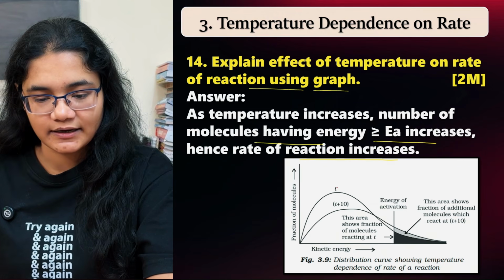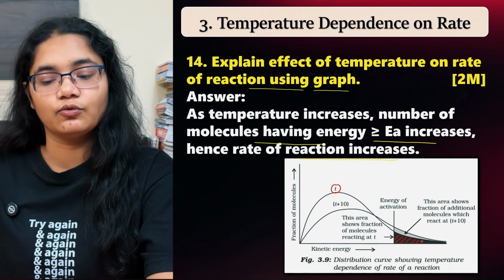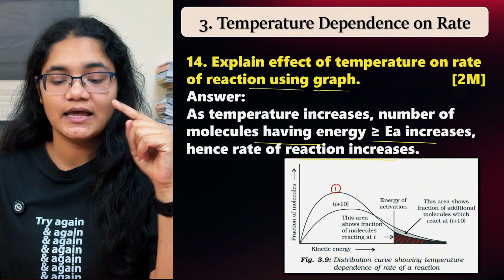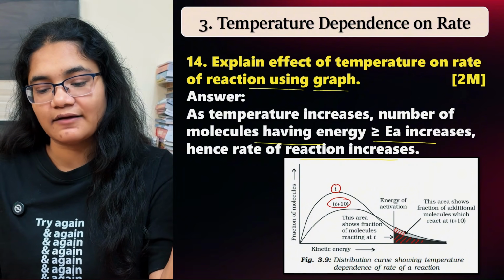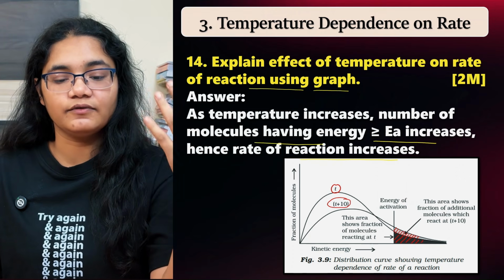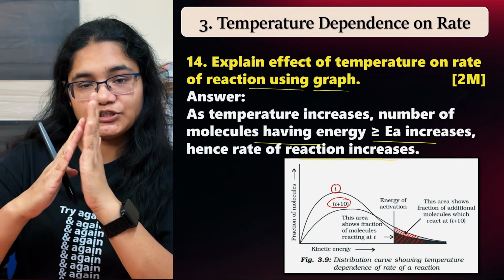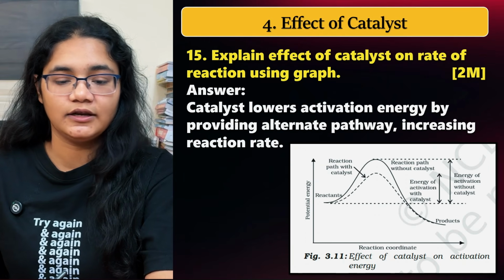When the temperature is T, only this many particles have energy more than the activation energy and only this many particles can form the products. But when you increase the temperature to T plus 10, the number of particles having energy more than the activation energy increases, so the number of particles which can now form products will be more, and that is why the rate of the reaction increases.